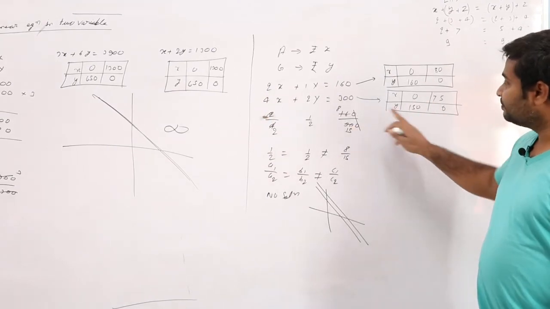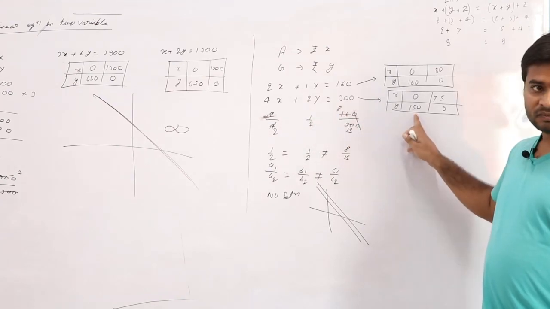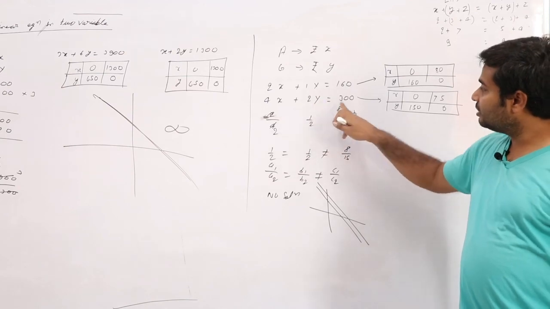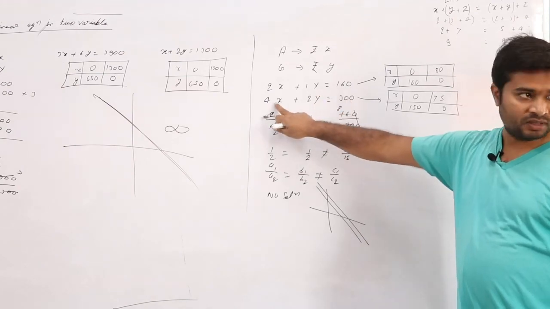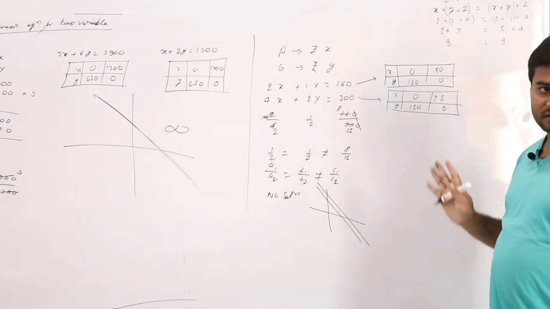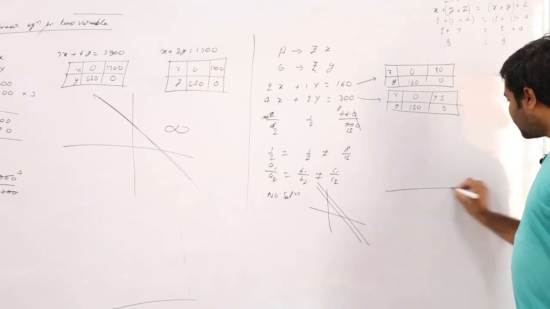If x is equal to 0, y is 300 by 2, which is 150. And if y is equal to 0, x is 300 by 4, which you will get as 75. You got the points.